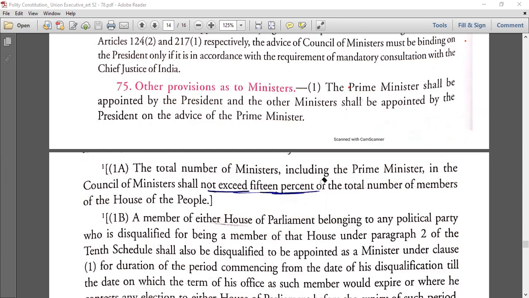The total number of ministers, including the Prime Minister, in the Council of Ministers shall not exceed 15% of the total members of the House of the People. 15% से ज़्यादा exceed नहीं हो सकता. The total number of ministers, ठीक है? Including, not excluding, including the Prime Minister. These are common stuffs which are clearly mentioned in our book.